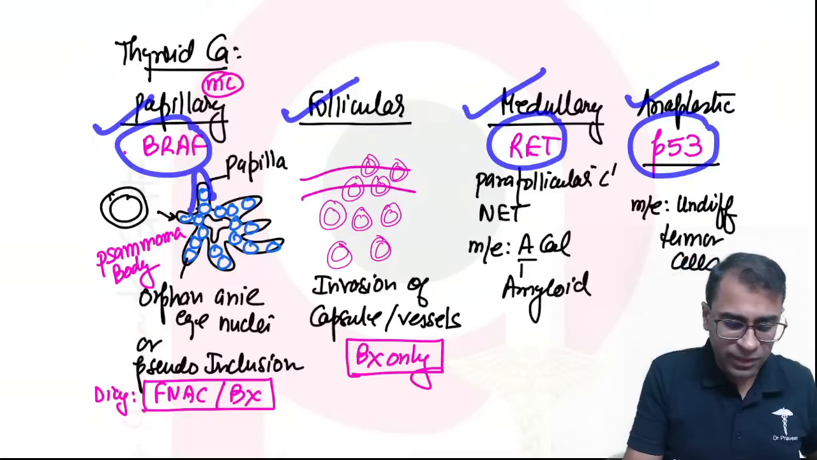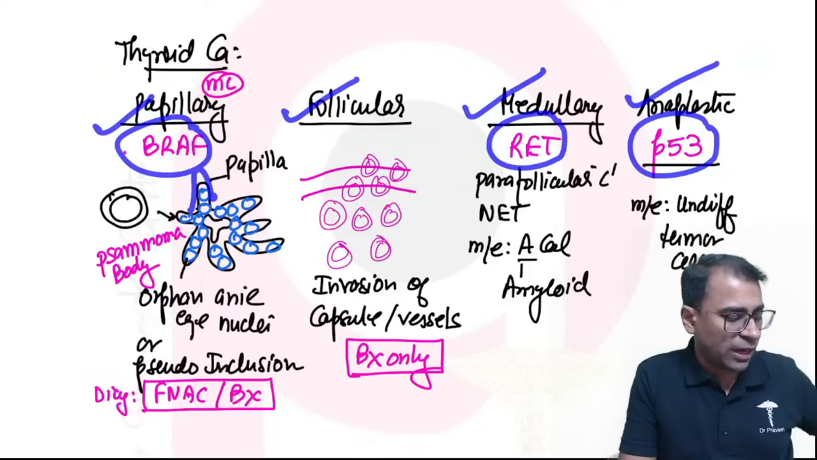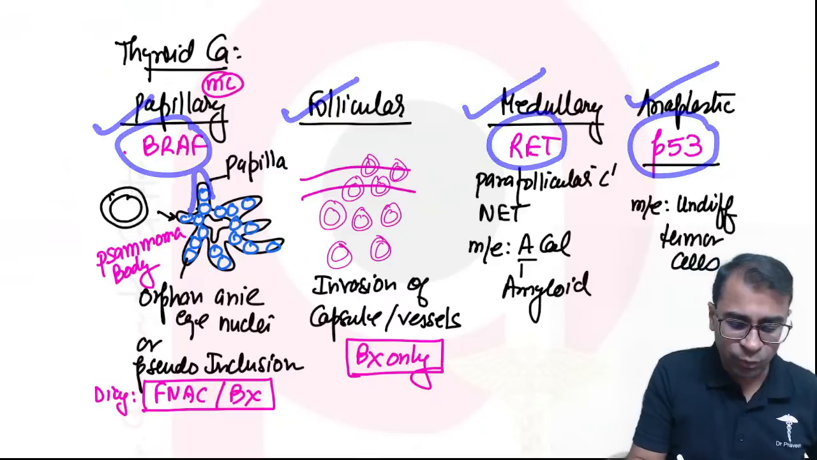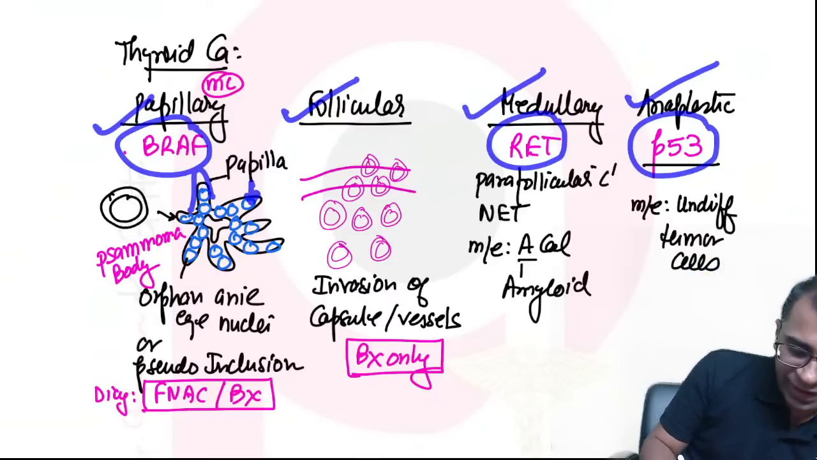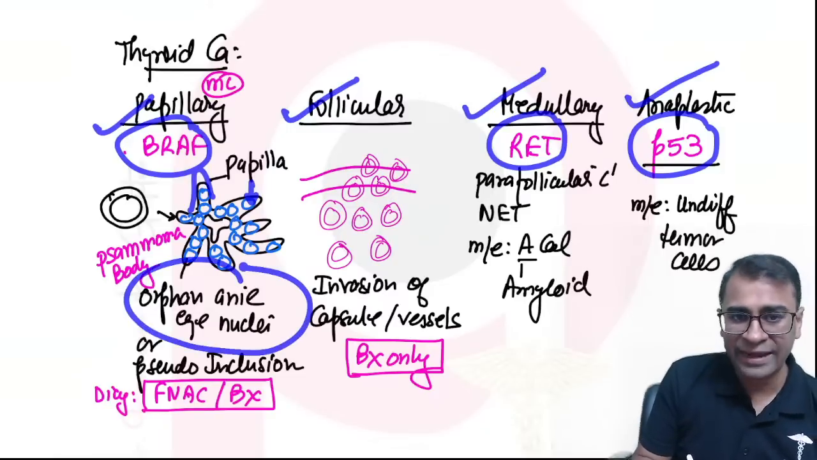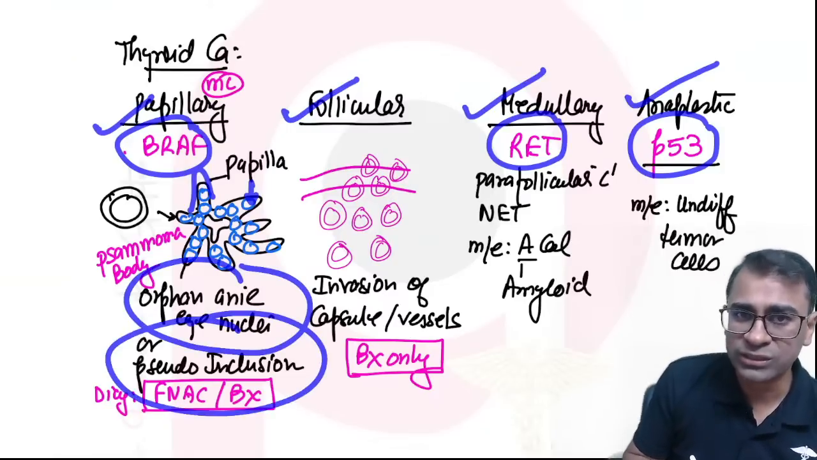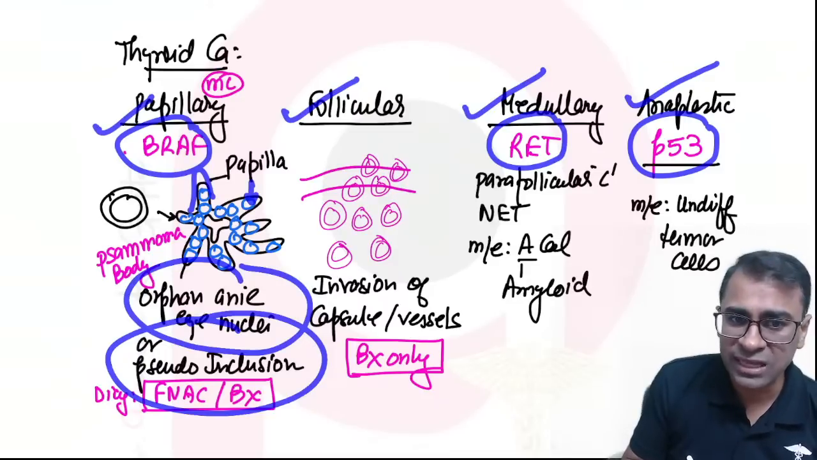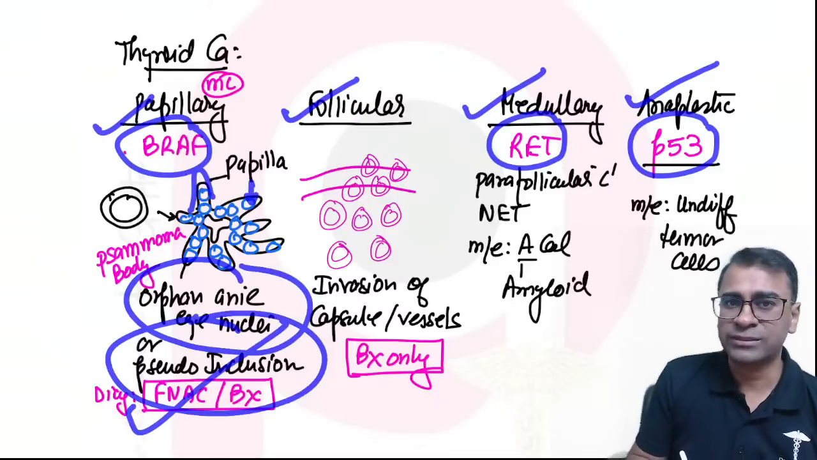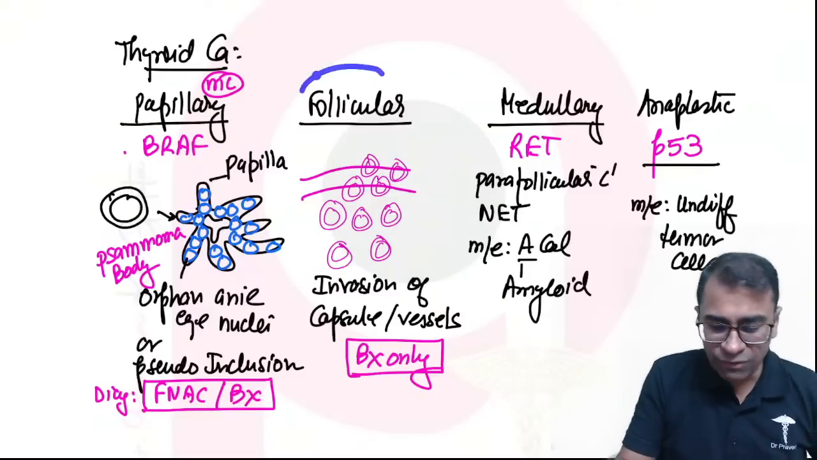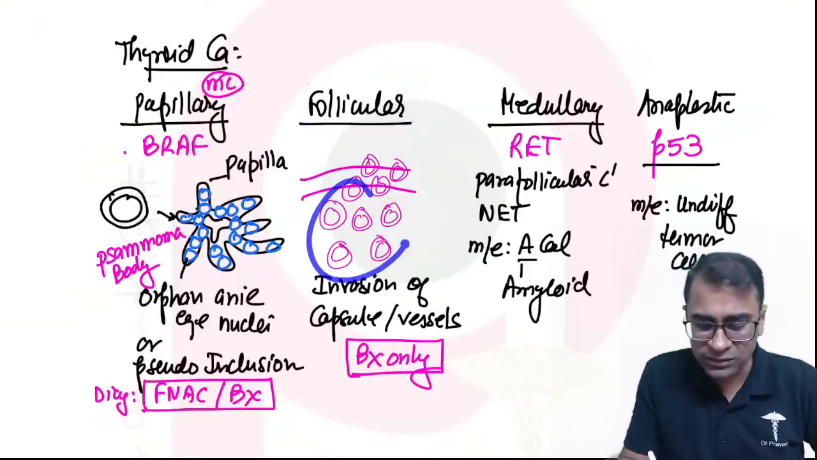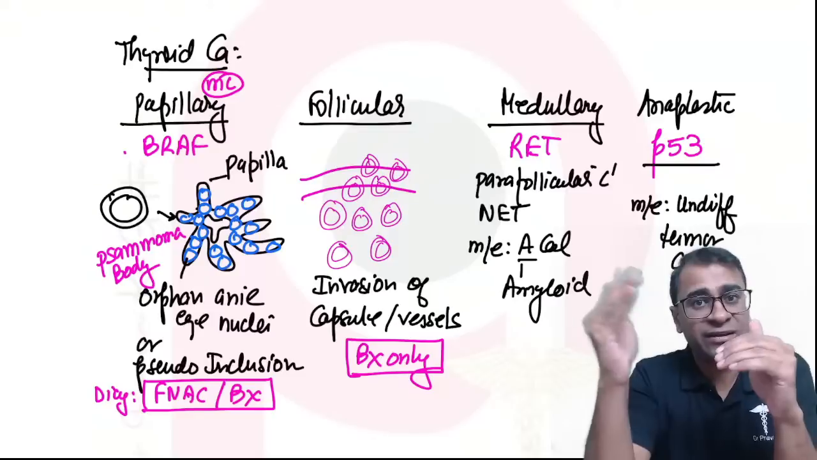Look, papilla is formed. In the papilla, the nucleus is not hyperchromatic. In fact, the nucleus has a clear white area inside. The clear white area is called orphan Annie nuclei, also called pseudo-inclusions. You can see these cells even on FNAC or biopsy, and both are diagnostic. In follicular, we have to prove follicles, and follicles should invade the capsule.